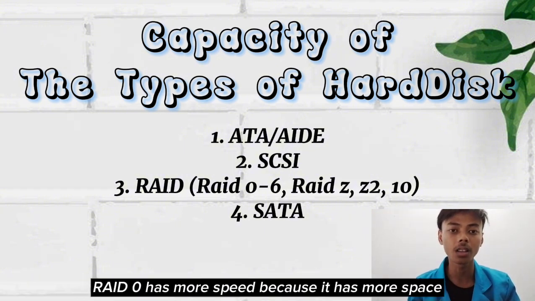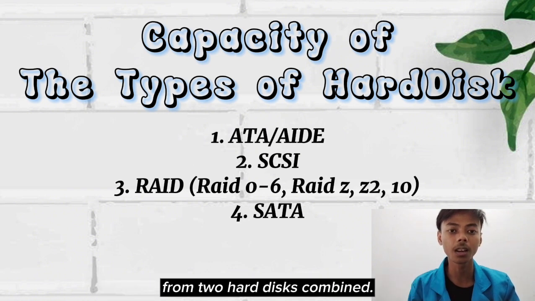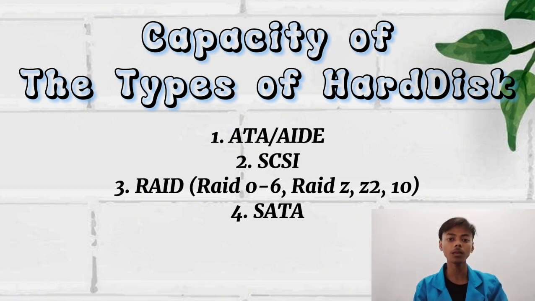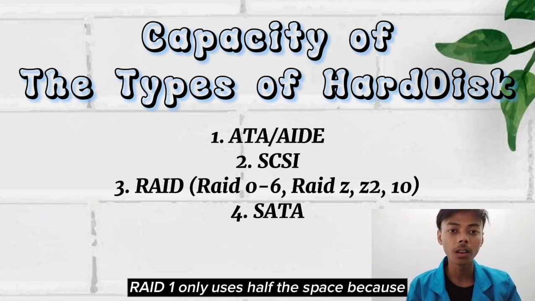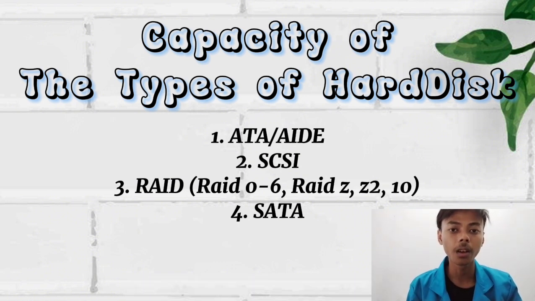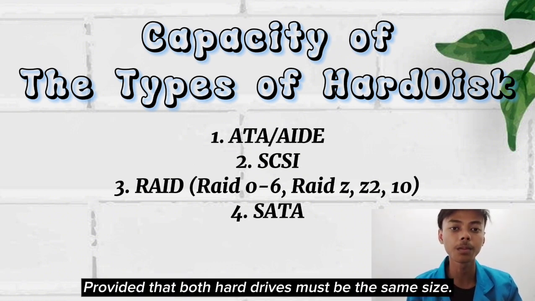RAID 0 has more speed because it performs with the hard disks combined. RAID 1. RAID 1 only uses half the space because the second drive is used for redundancy. Both hard drives must be the same size.